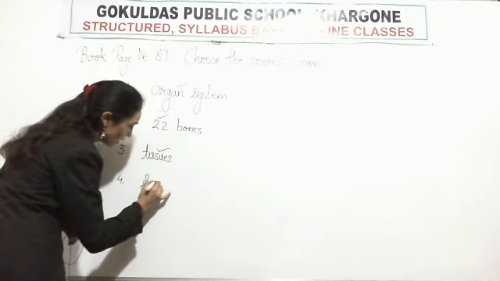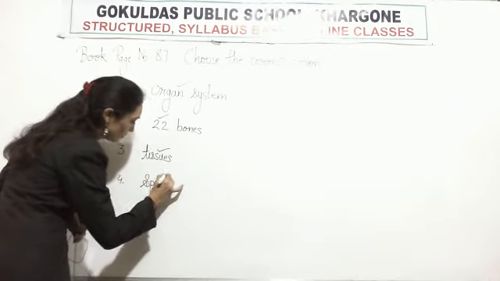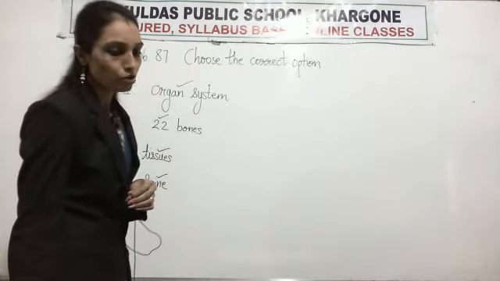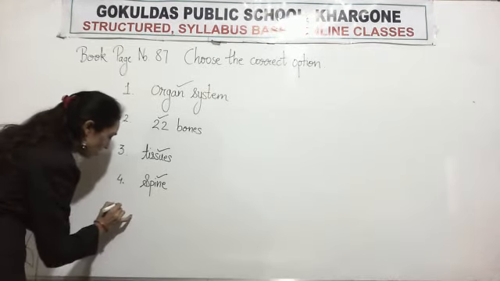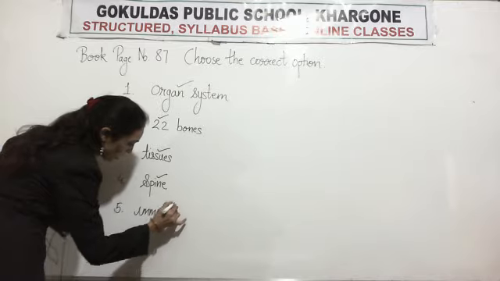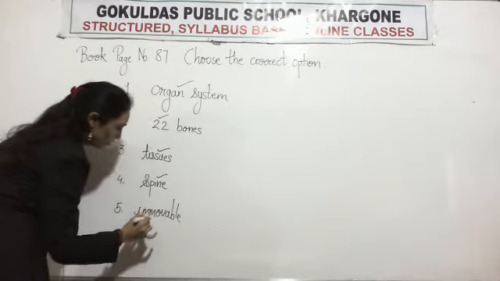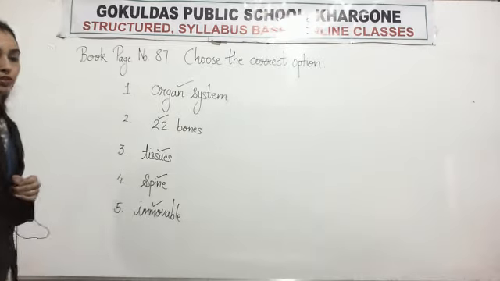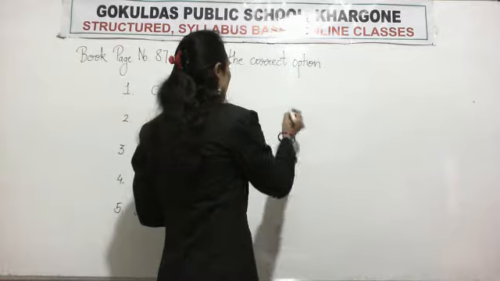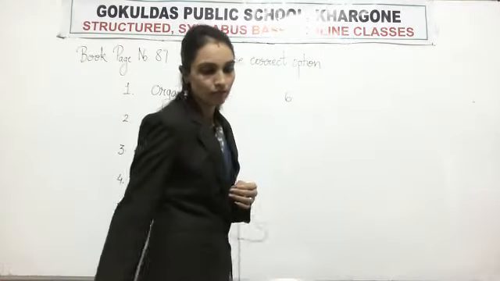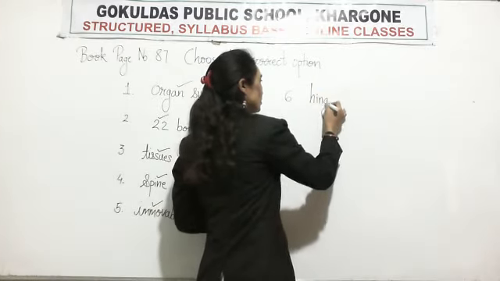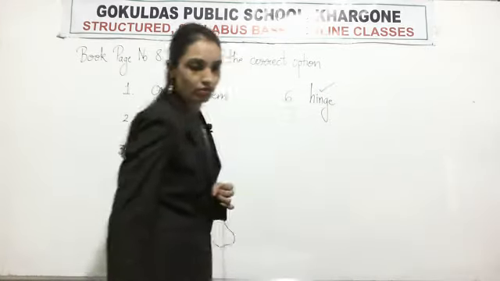Tick on spine. Fifth, the joints in the skull are immovable. So tick on immovable. Number 6, elbow and knee have hinge joint. So tick on hinge.